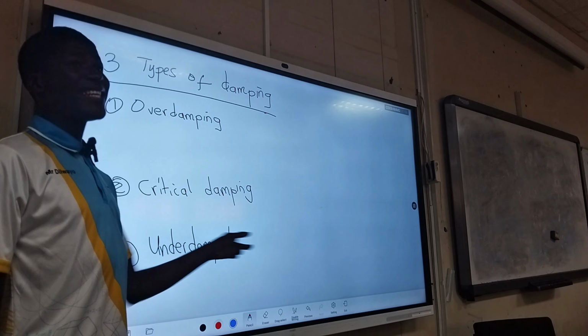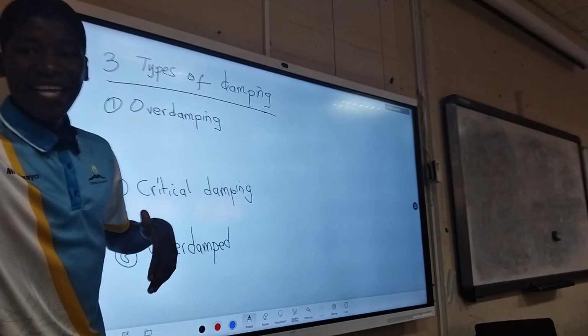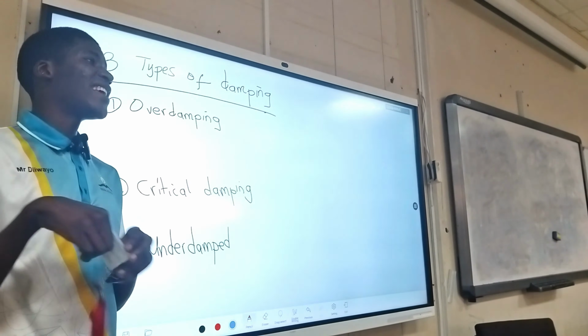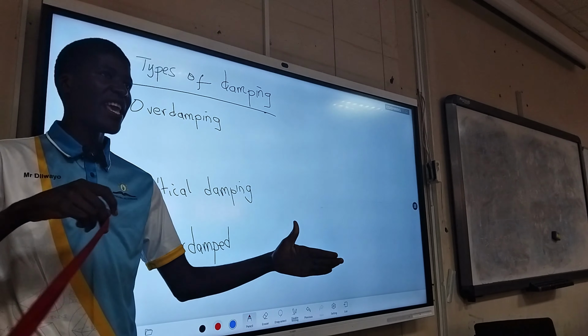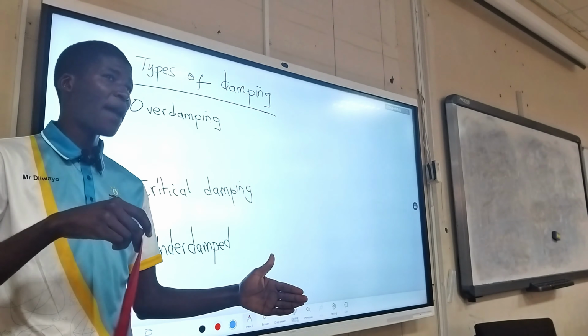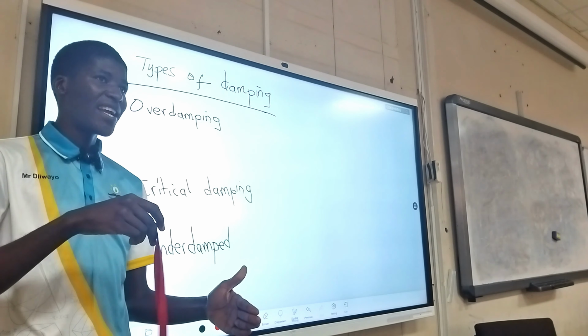Say the object is under damped. It means just like this one. This is an example of under damping. So first, when I apply a force to the object, it moves up to here. This is where it moves, but it decreases in amplitude. It is going back towards the equilibrium position. So in under damping, the object is decreasing the amplitude. So the amplitude here is decreasing.